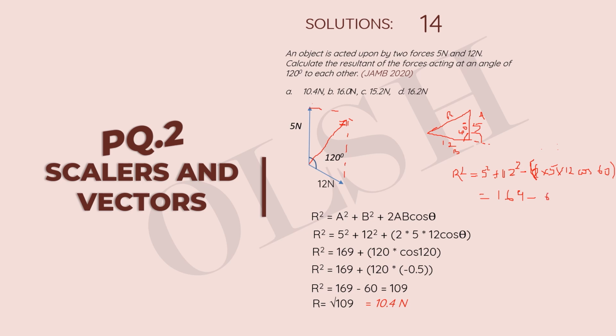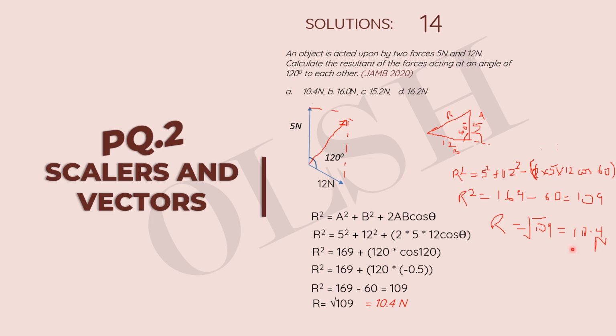Don't forget this is still R squared here. So 169 minus 60 will give us 109. Right? So we find the square root of 109 to get R, and that will give us our answer as 10.4 newtons.